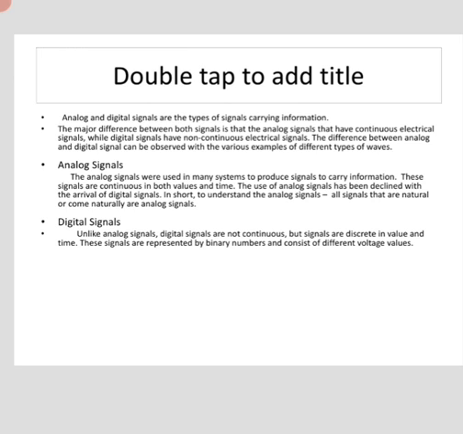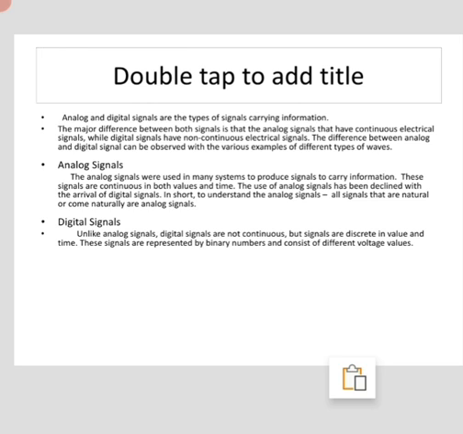So first we will see what is an analog signal. Analog signals were used in many systems to produce signals to carry the information. These signals are continuous in both value and time. The use of analog signals has declined with the arrival of digital signals. In short, to understand the analog signal, all signals that are natural or come from nature are analog signals.